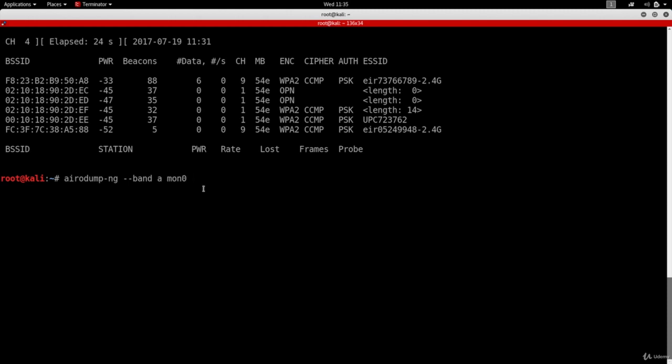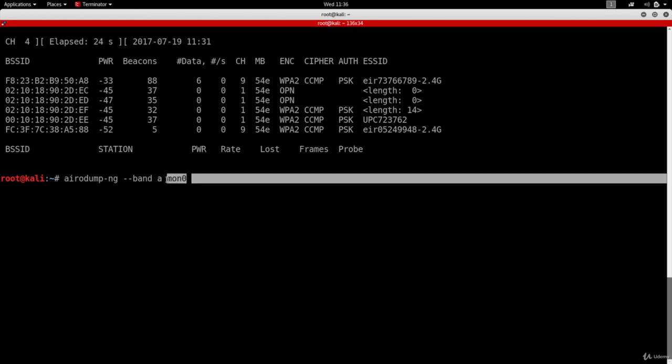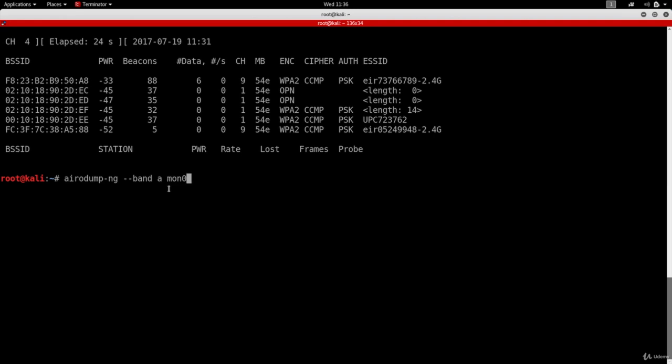So the command is very simple. It's very similar to what we've used before. All we have to do is just type in AeroDump-NG, followed by the band. And the band that we want to use is A, and we're following that with our wireless interface. So I'm gonna hit enter.